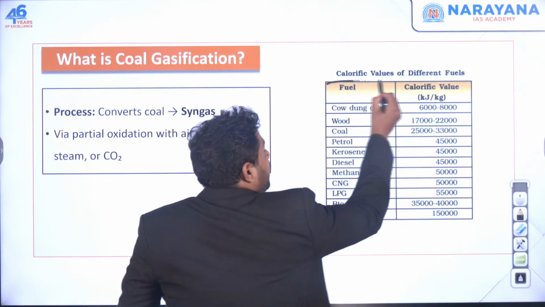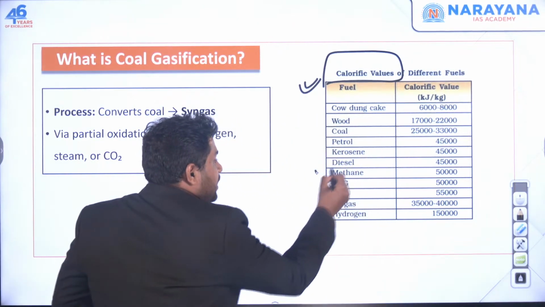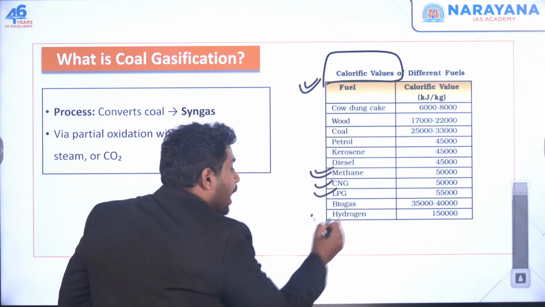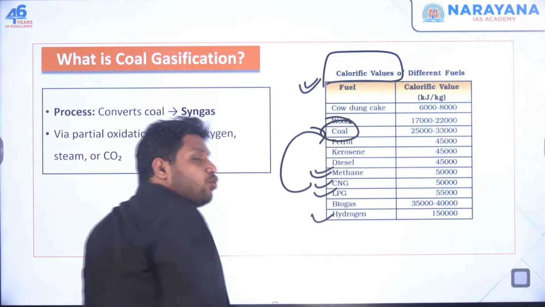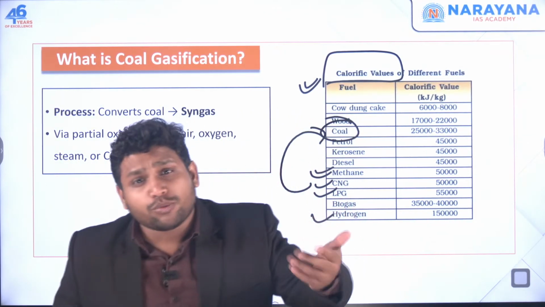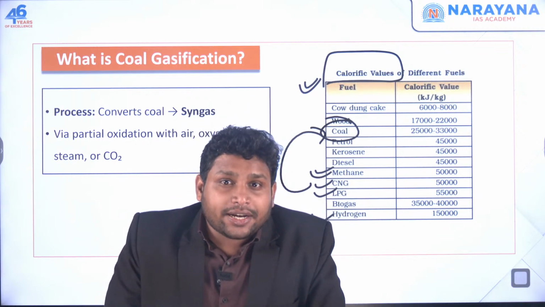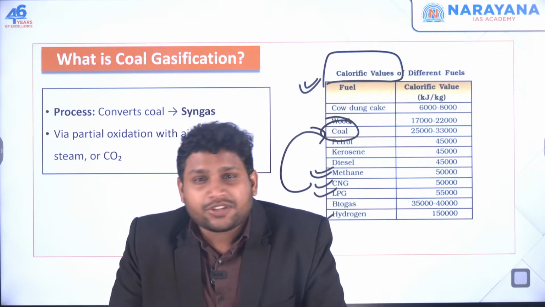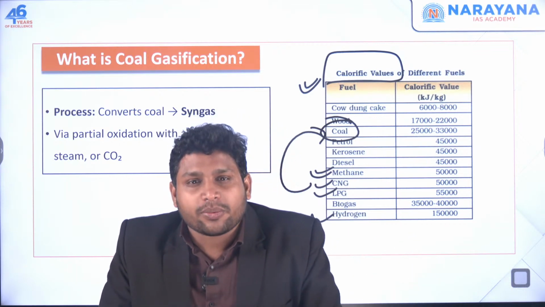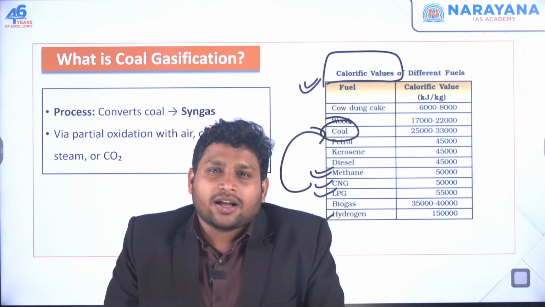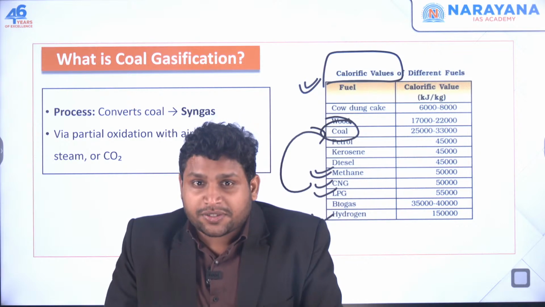So we are understanding all of this through the concept of calorific value. The calorific value of methane is more, of CNG is more, LPG is more, hydrogen is more. You understand this? Comparatively, the calorific value of coal is very less. Now there is one more problem with coal. When you burn coal, you get carbon dioxide, those harmful gases which we do not need. Because of this carbon dioxide, we see climate change, global warming, all these phenomena taking place. So we don't like coal as such. We are dependent, but we don't want to use it.